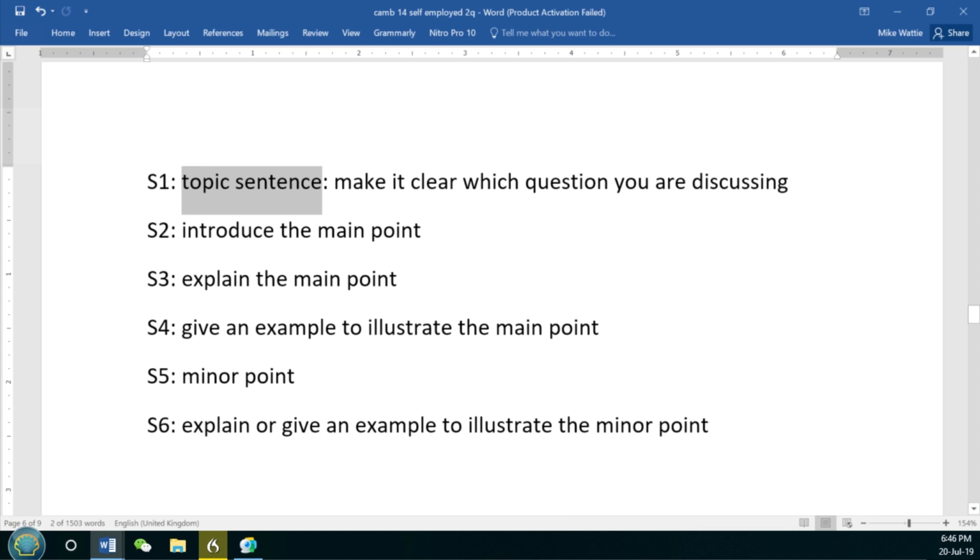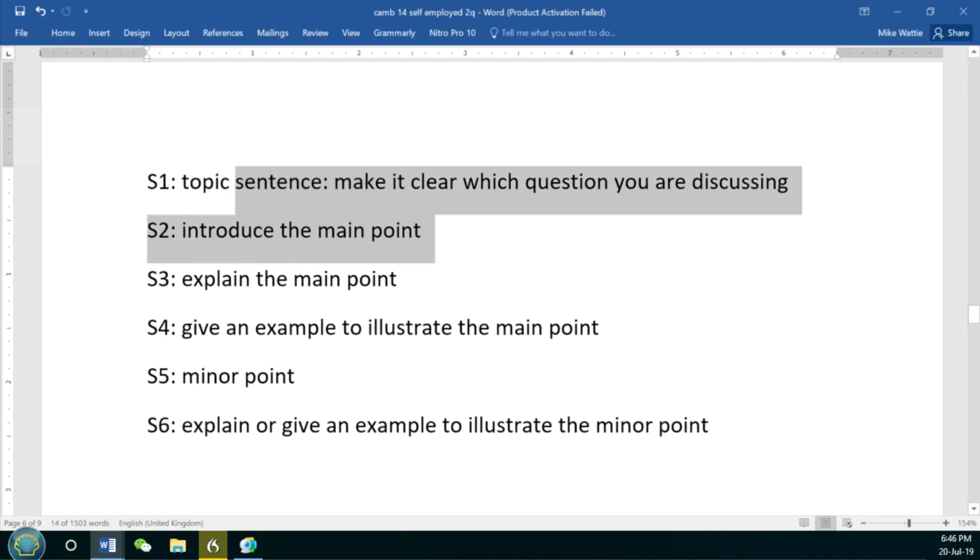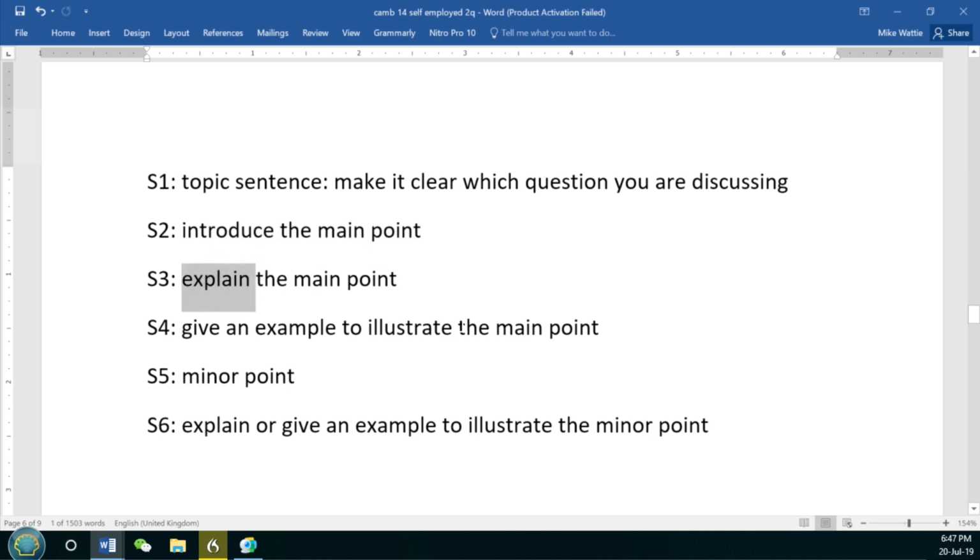This helps the reader. Then, after doing this, we can move on and introduce the first idea, which I'm going to introduce as the main point. Then I'm going to go on to explain the main point and then give an example to illustrate it.